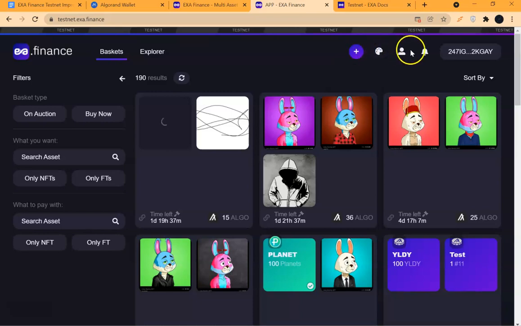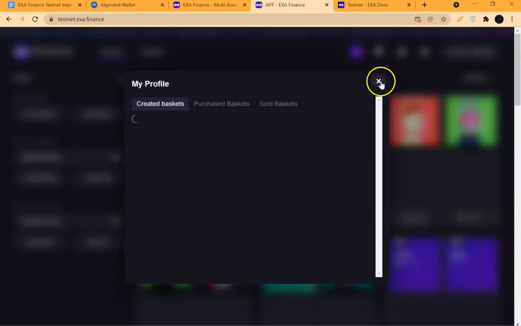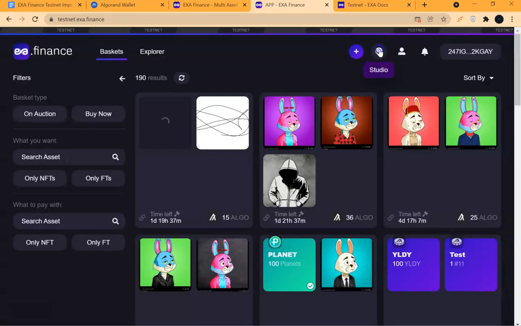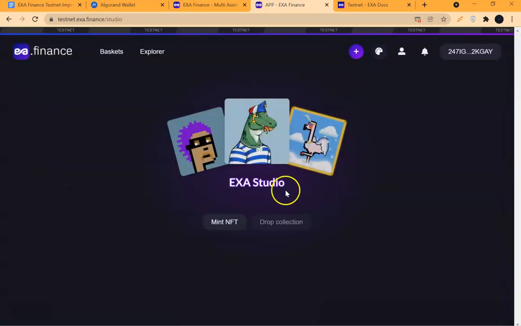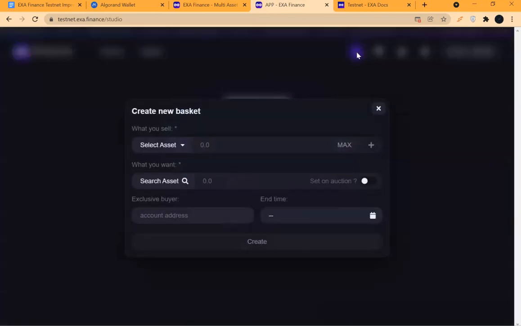Wherever you are, except for profile also, even if you are in studio where you are minting NFTs, you can still see it. So it is fixed. This upper part is a fixed tab to a large extent across most interfaces, which is a good one. So wherever you are, just click on this plus. This plus is create basket.